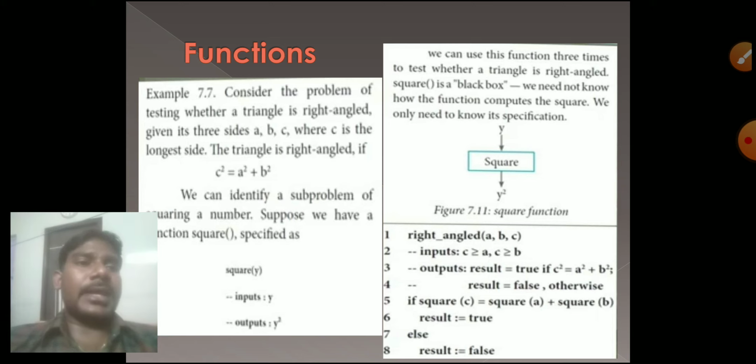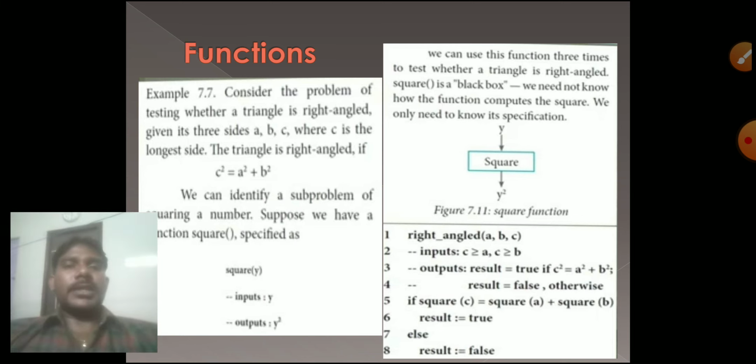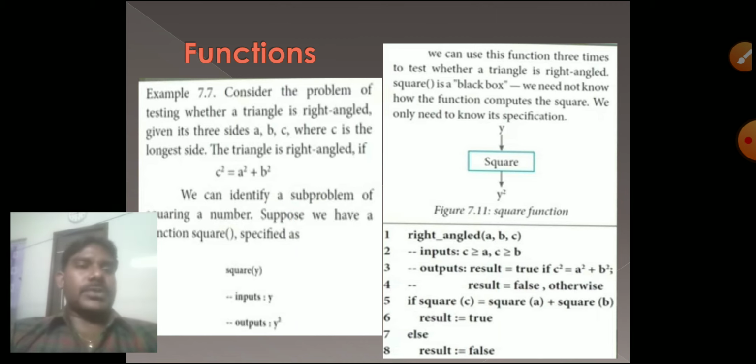First step, read a comma b comma c, and I am checking whether the triangle is right angled. So the second step, inputs: c greater than or equal to a, c greater than or equal to b. So what are the inputs now? a and b will be less than or equal to c. So likewise I have to write the condition: c greater than or equal to a, c greater than or equal to b. Inputs, outputs: result equal to true. The result should be true if c square equals a square plus b square.